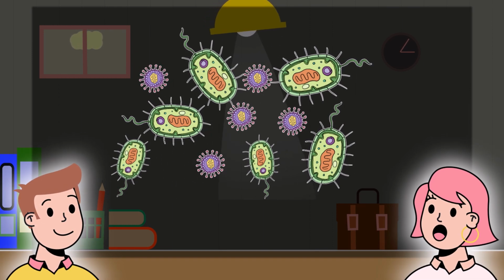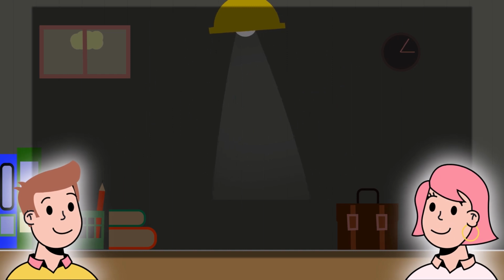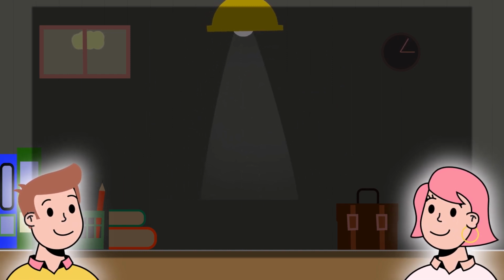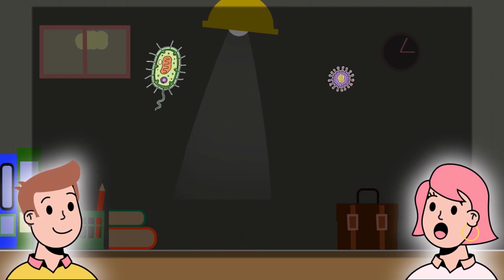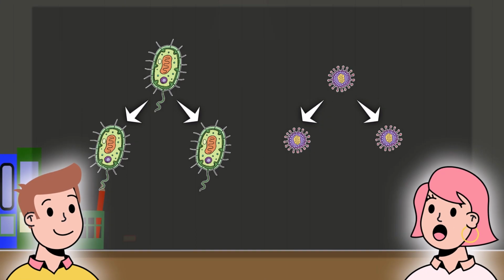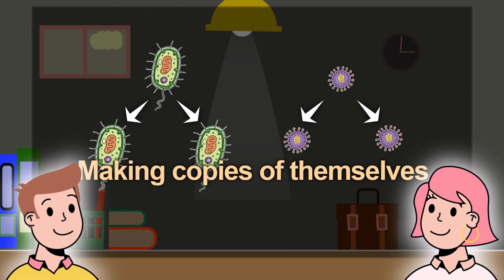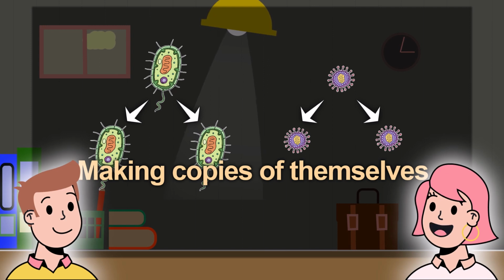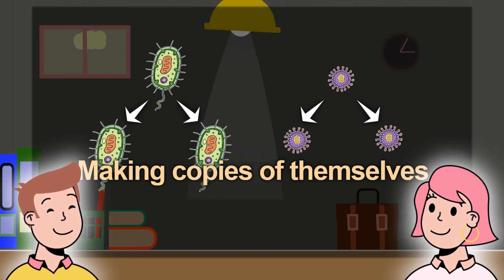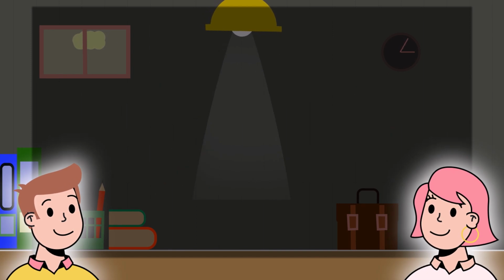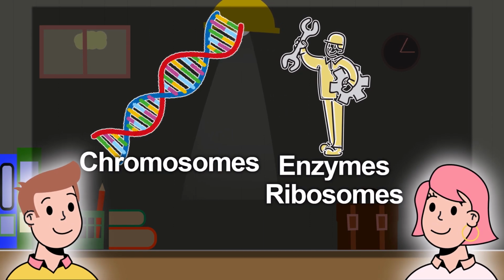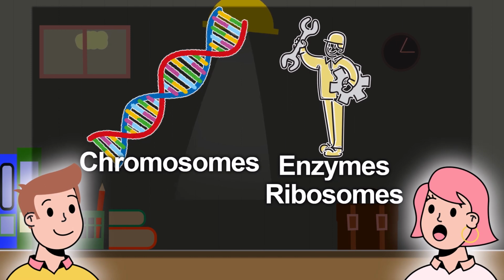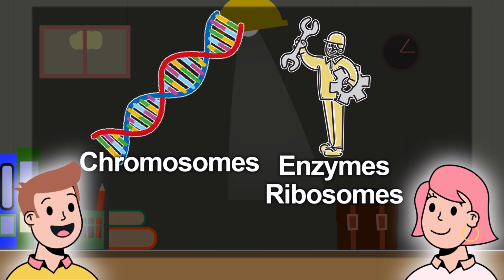This difference in size is actually very important. It affects how they reproduce. How do we pass on our genes? It's the cycle of life. We and other living organisms continue the existence of life by having children and descendants. Yeah, I understand that. Bacteria and viruses also do the same thing by creating copies of themselves and multiplying. I've heard about that. But the way copies are made, the methods of reproduction are different between bacteria and viruses. How are they specifically different?